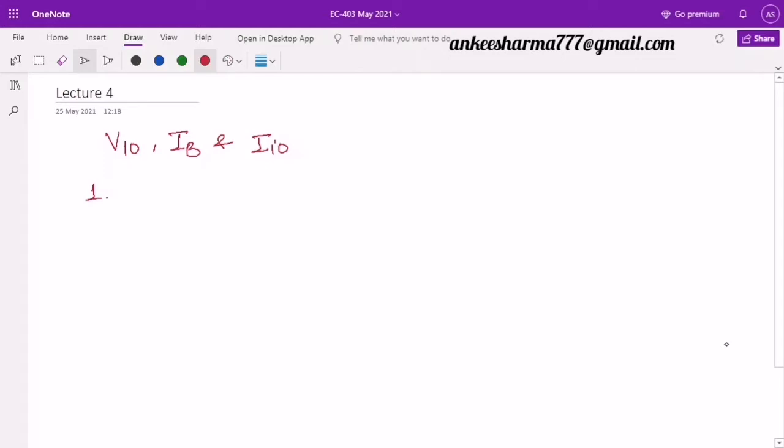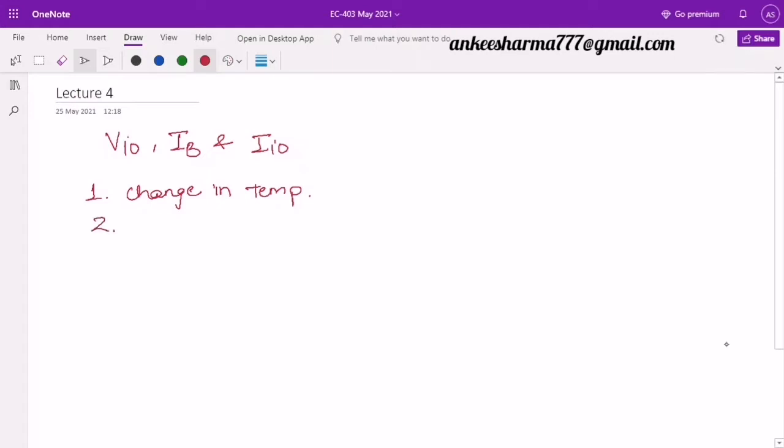Let me take those parameters. First one is the change in the temperature. Every time we see that the temperature changes in an environment, so definitely when we conduct temperature experiments, one at a low temperature and another temperature, so definitely due to this variation in the temperature, there will be variation in the VIO, IB, and IIO.